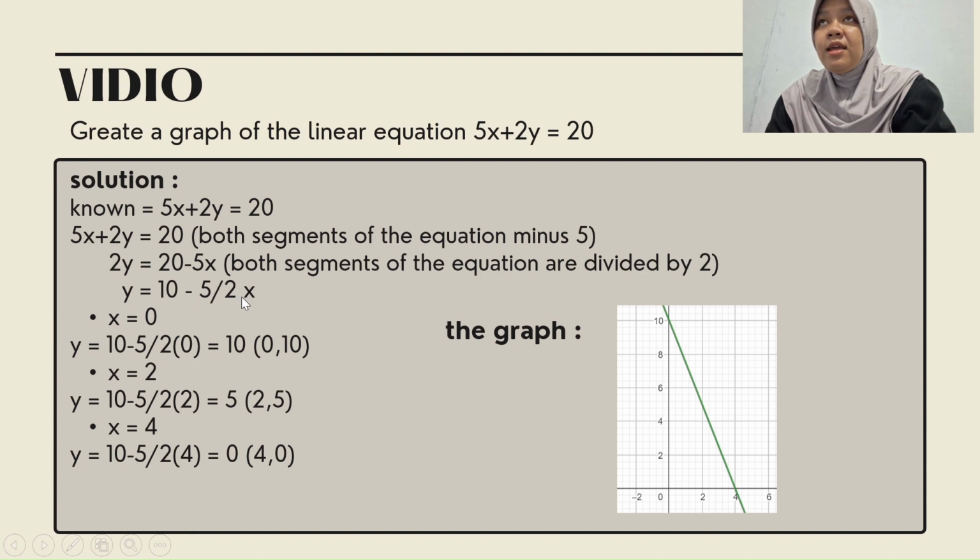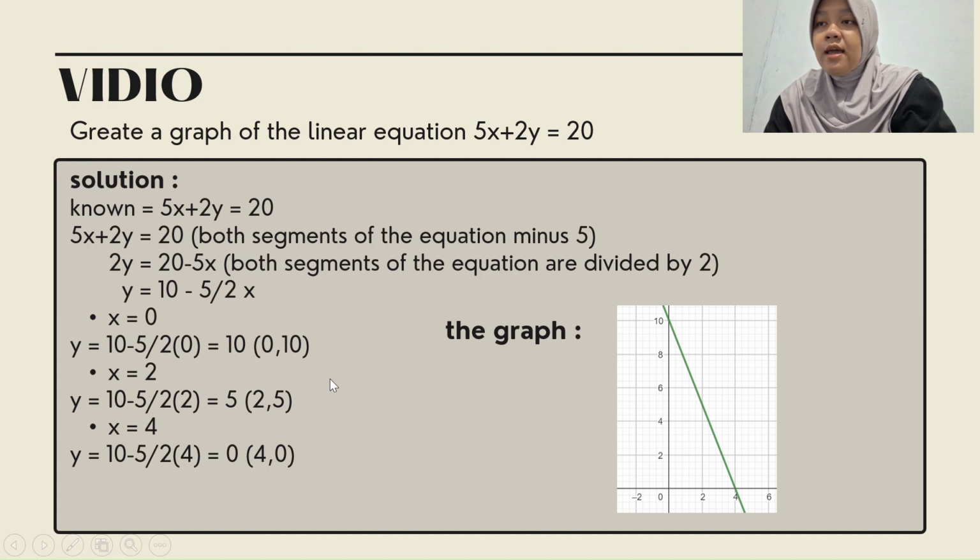Next, we find the coordinates by choosing random numbers for x. Here we choose 3 values of x. The first is x is 0, and from this we know 0 as x and 10 as y.